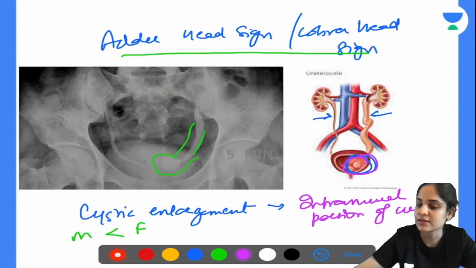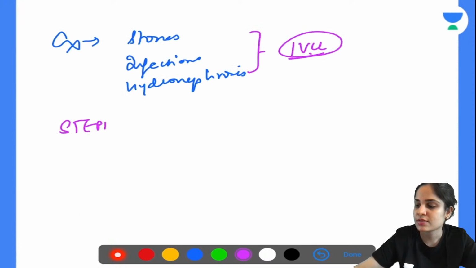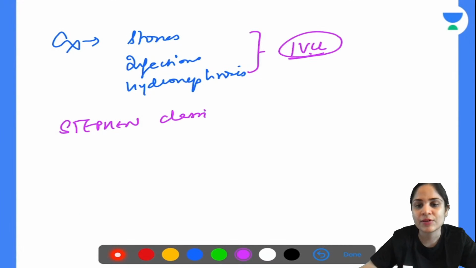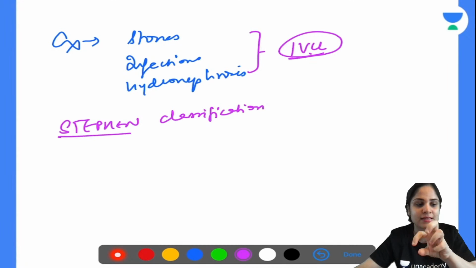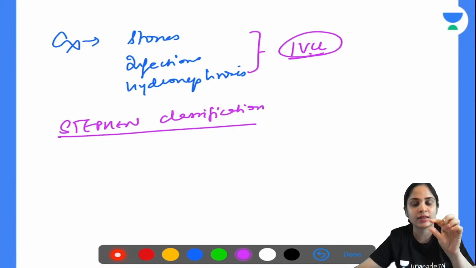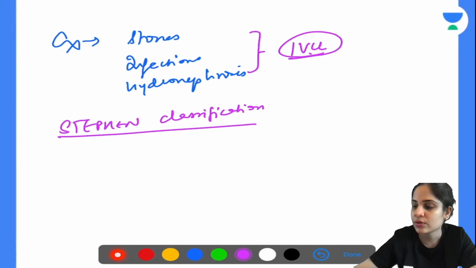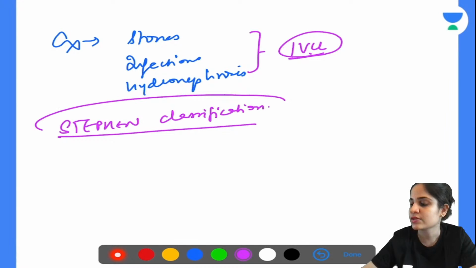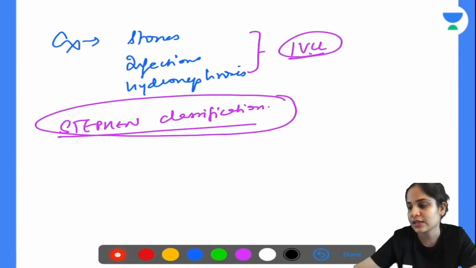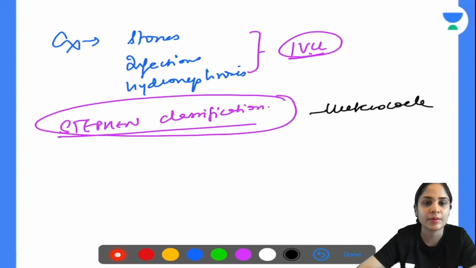Now, if you want to remember, there is a classification that comes in ureterocele, and that is called the Stephen classification. What do they discuss in the Stephen classification? They discuss how this cystic enlargement looks, whether it is a stenotic enlargement, sphincteric enlargement. You don't need to know the details of it. You can just remember for your exam because it may come as a one liner that Stephen classification is given in case of ureterocele. इतना detail में मत जाओ, इतना जितना मैंने बताया, that much is only enough.